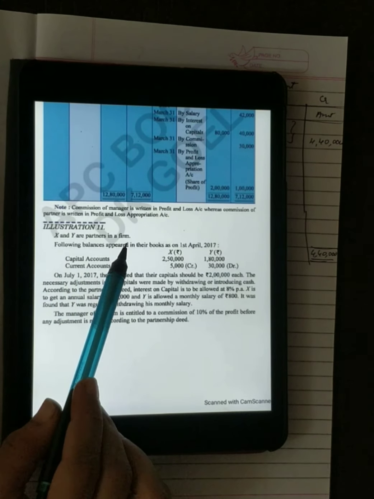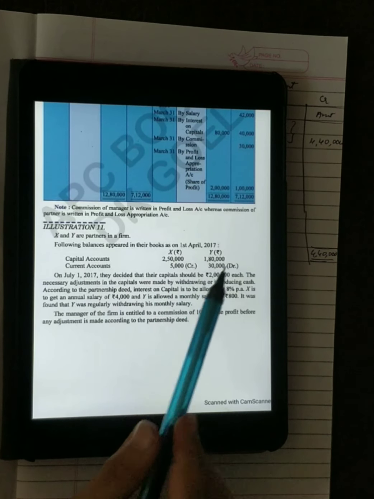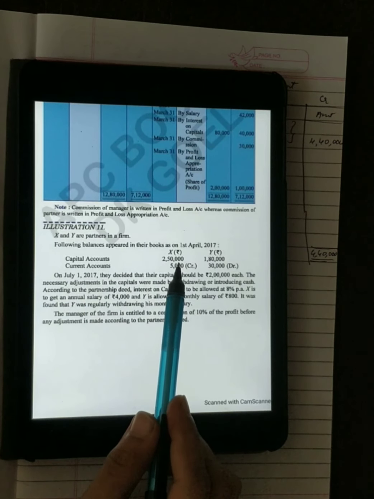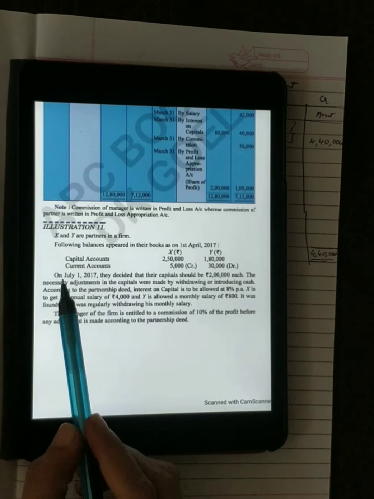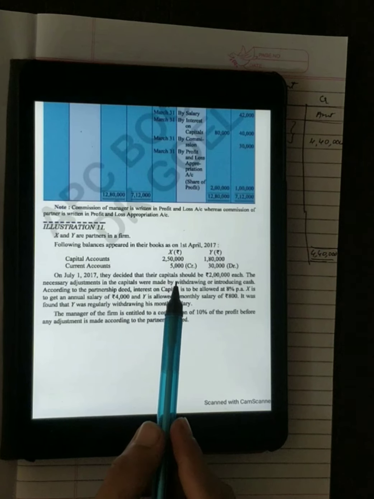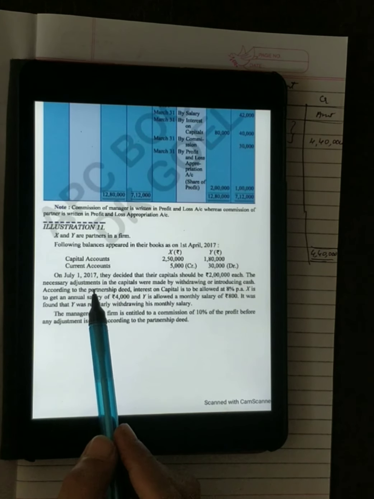X and Y are partners in a firm. Following balances appeared in their books as on 1st April 2017. They have given us capital account balance X and Y, current account balance X and Y. On 1st July 2017, they decided that their capital should be 2 lakh each. The necessary adjustment.